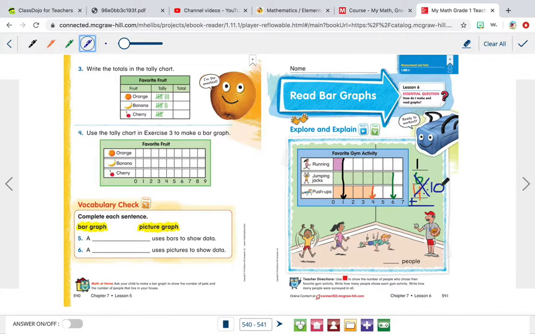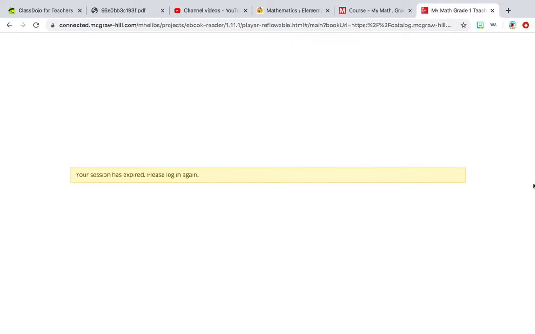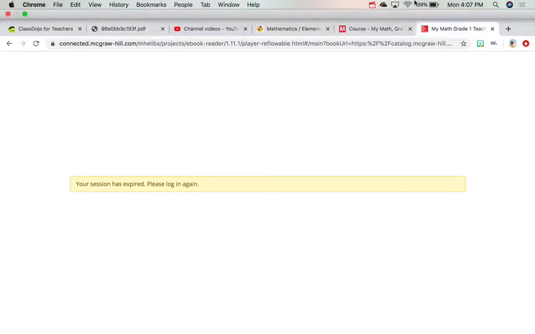10 plus 1 more. So I'm going to draw 1 dot. Get 10 in my head and add 1 more: 10, 11. So 11 people were surveyed in all. 1 person said they like running, 6 people said they like jumping jacks, and 4 people said they like push-ups. And that is how you read a bar graph. So let's go to our next page. Oh, give me 1 second, my friends.